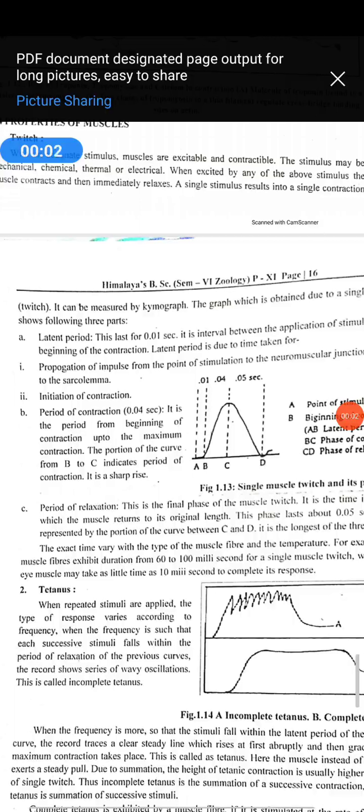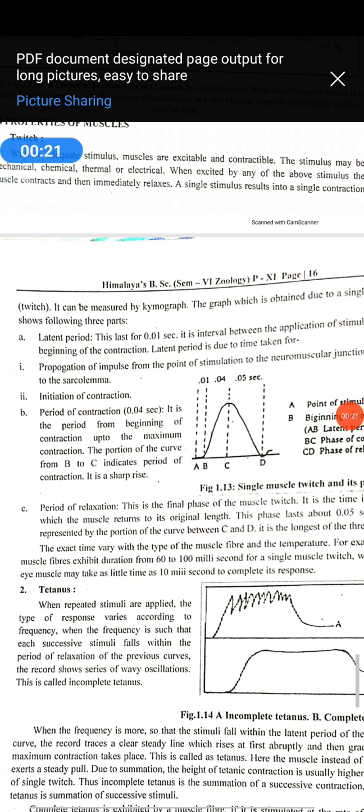Hello students, good morning. Today we are going to study the properties of muscles on electrical stimulation. In the last period we studied the structure of the striated muscle very well, and now we start the properties of the muscle on electrical stimulation.